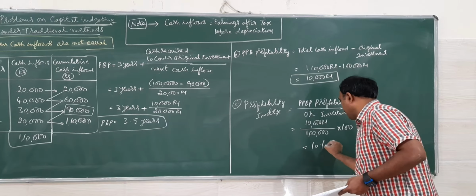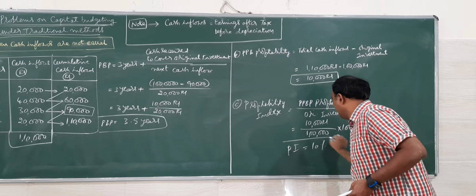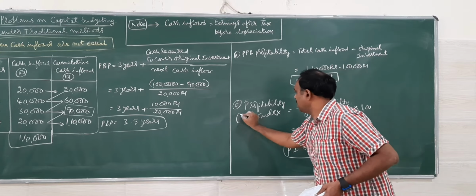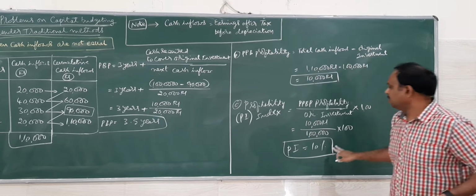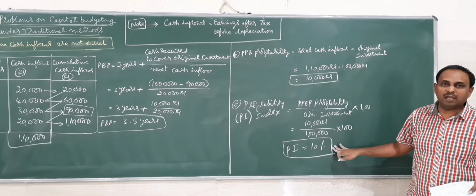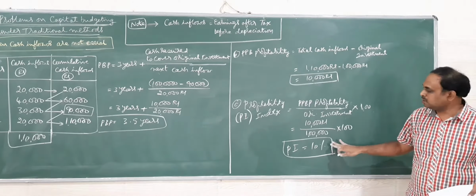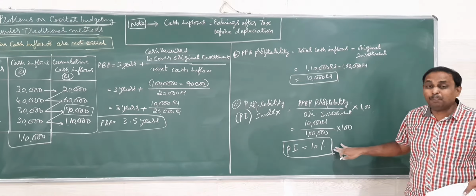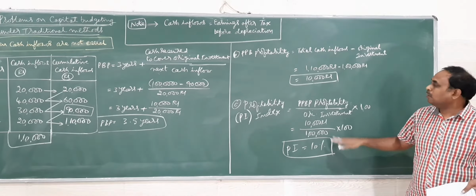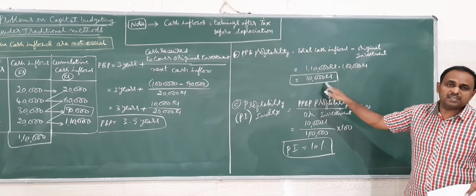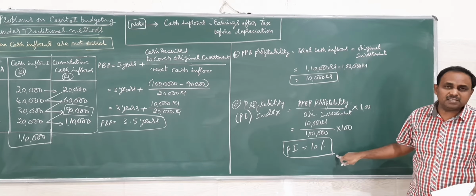You are going to find the profitability index is 10%. So if you invest in this machinery, at the end of 4 years, the profit earned in percentage is 10%. Profit earned is rupees 10,000. Percentage is 10%.